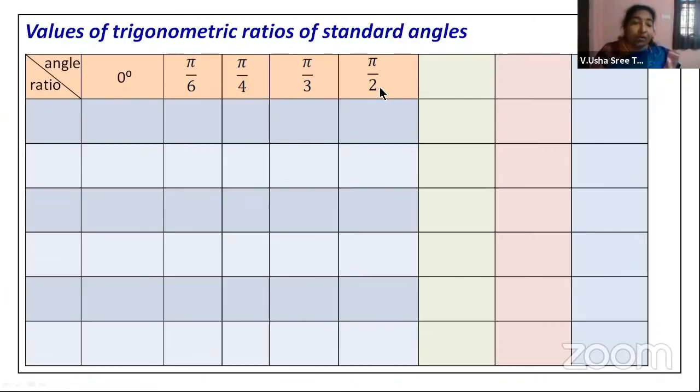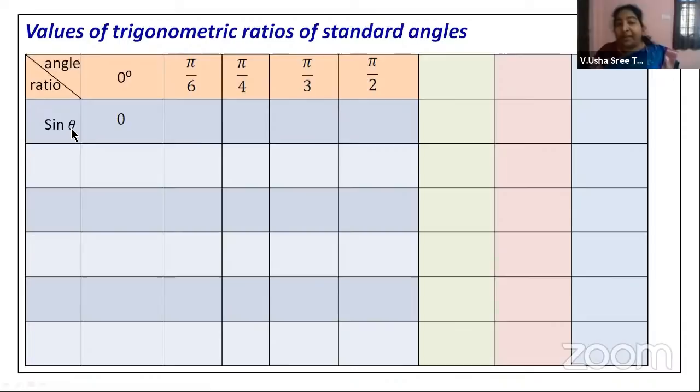Right? Now we will take the 6 trigonometric ratios that we have. First, we will look into sine theta. To get the value of sine theta, I think this technique of remembering, maybe your teachers in the previous classes have told you, but we will try to recall. We just take 0, 1, 2, 3, and 4 below these standard angles, divide them by 4 and take the square root.